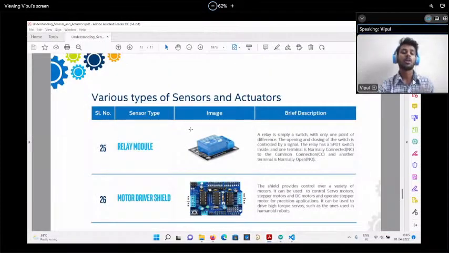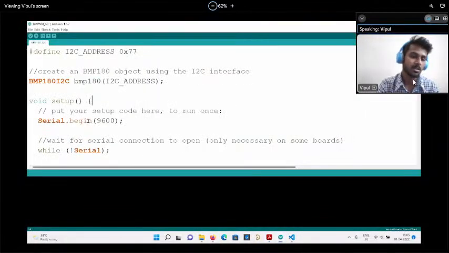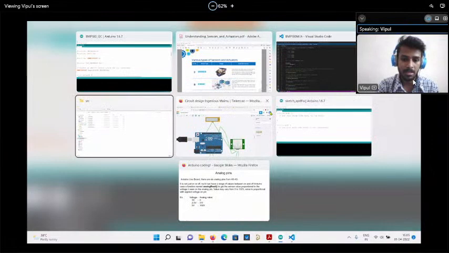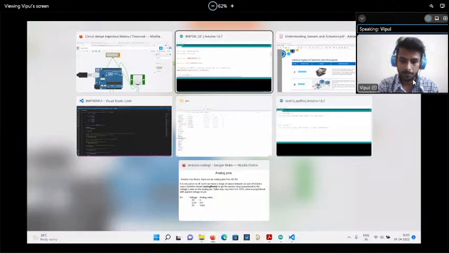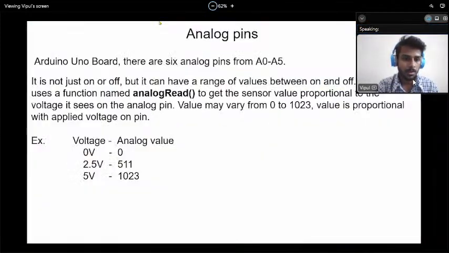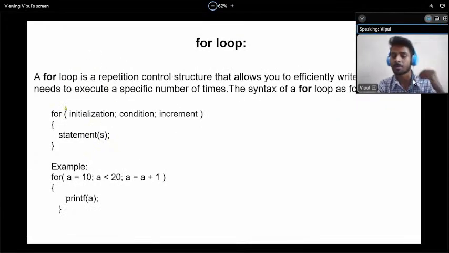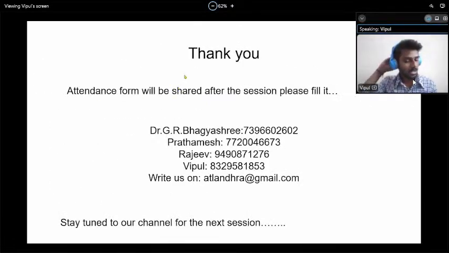our today's session is to identify what kind of sensor it is and how we can tackle the coding. In the next session, we will see how to do this kind of complex sensor coding. There are not many things left to cover, but there are time restrictions. In the upcoming session, I'm going to explain what the if condition is and what the for conditions are. That will be useful in your coding. Okay. So that is from my side.